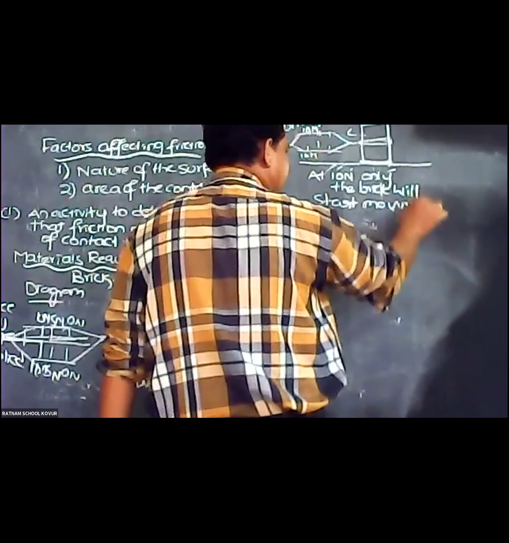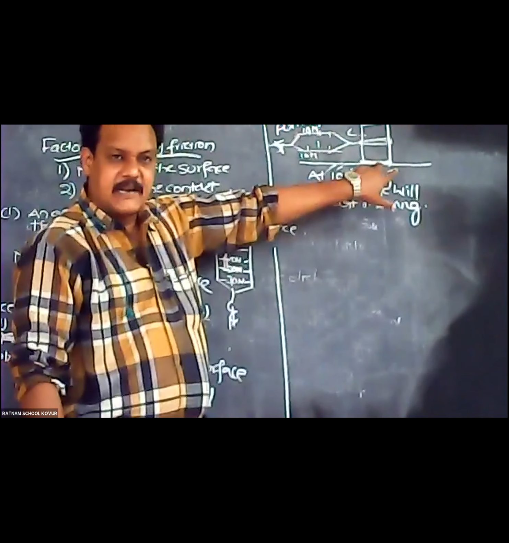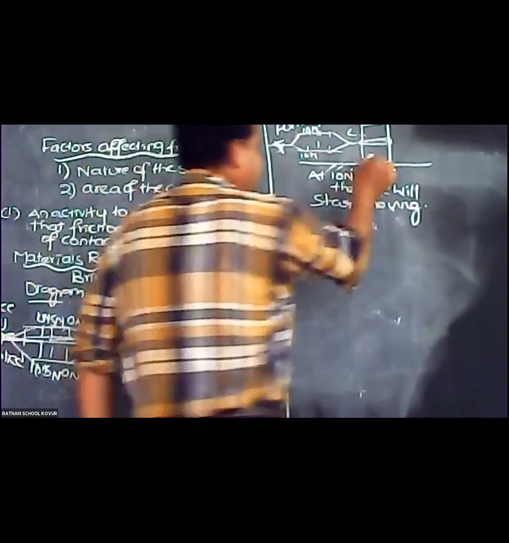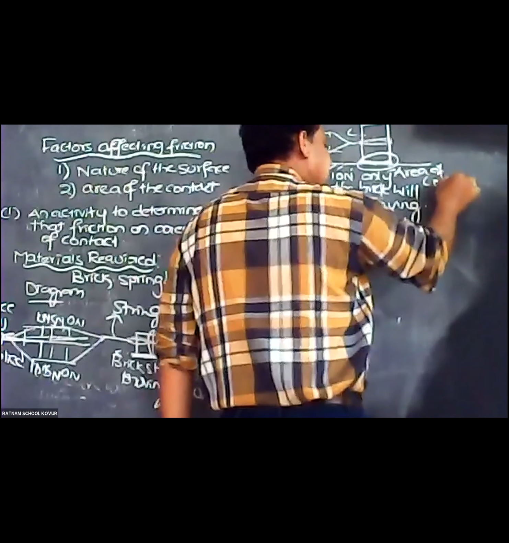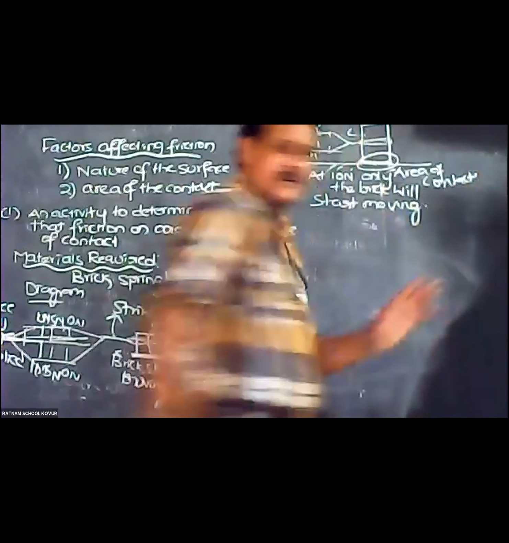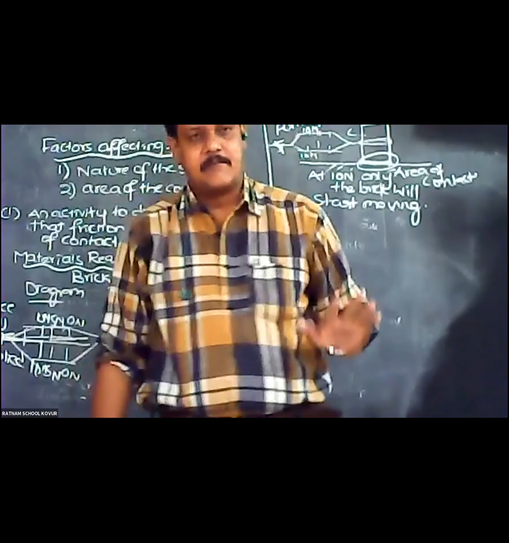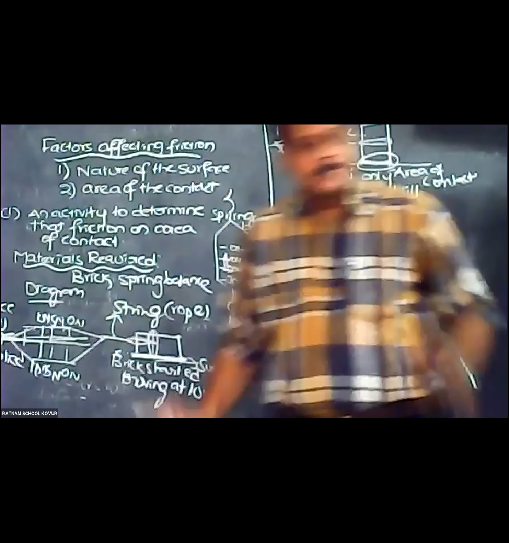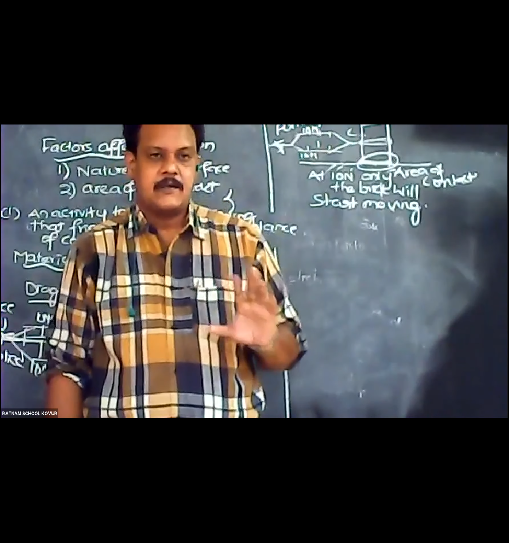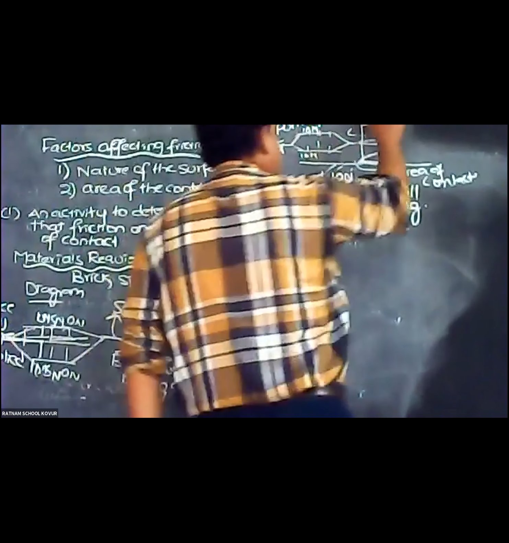So this is the area of contact. Even though the area of contact is changed, the frictional force it is developing is the same. When we keep the brick in horizontal direction, you get the same frictional force, and also when we keep it in vertical position.